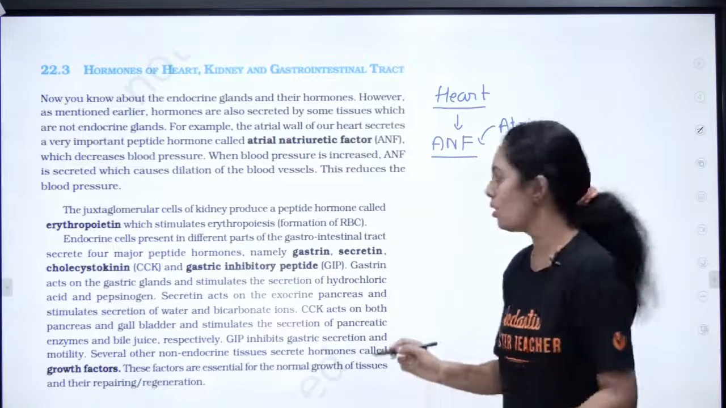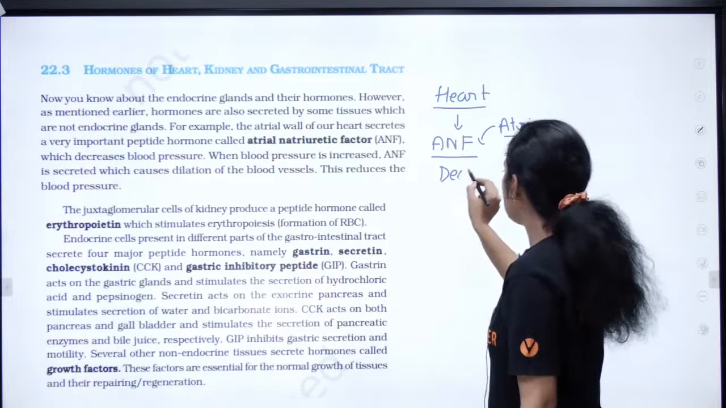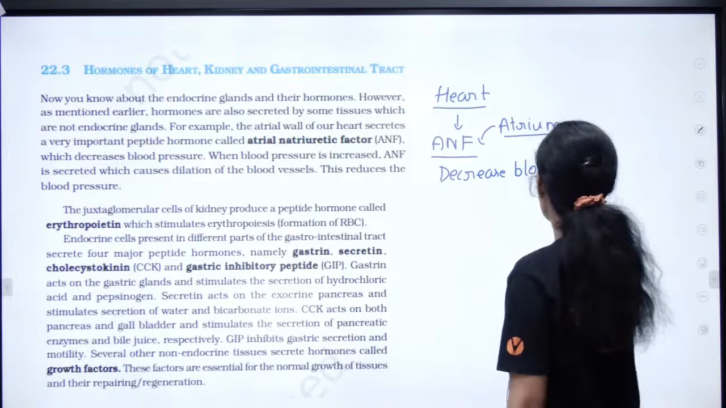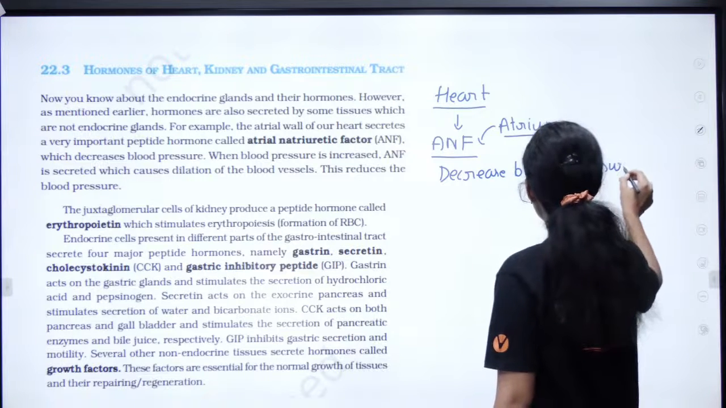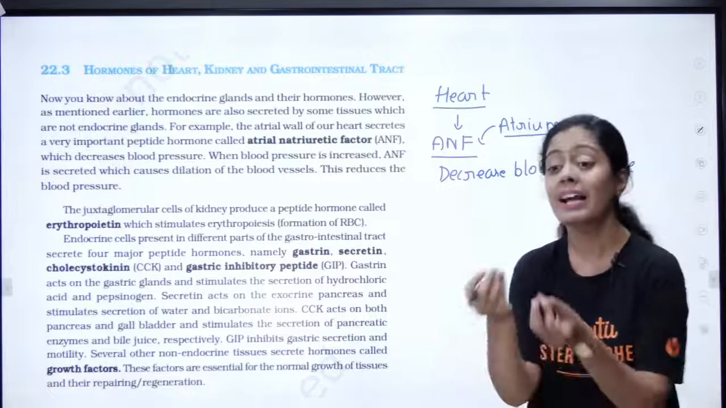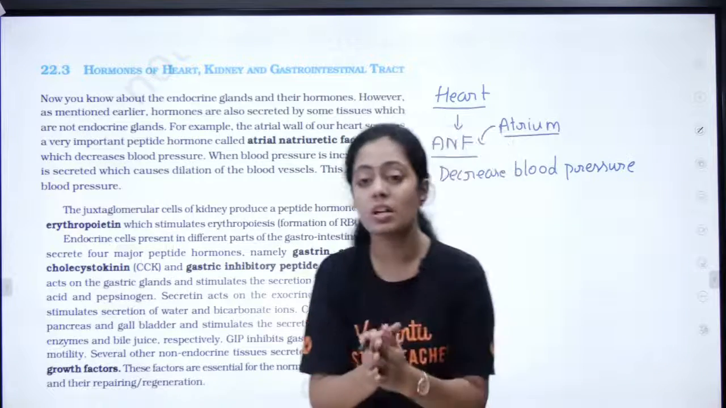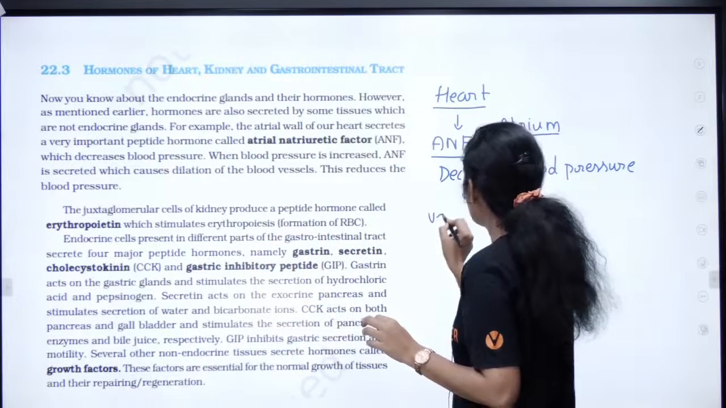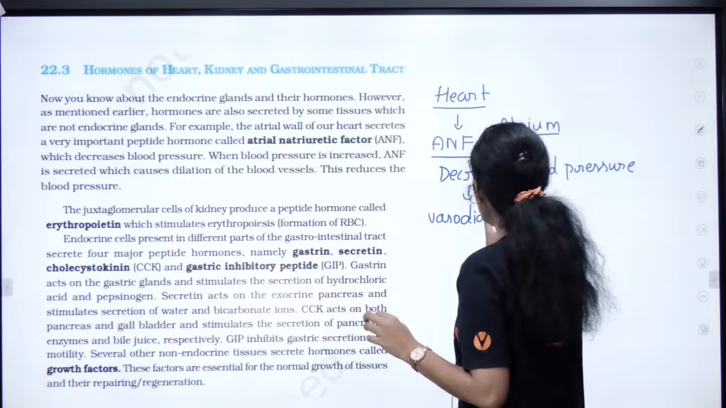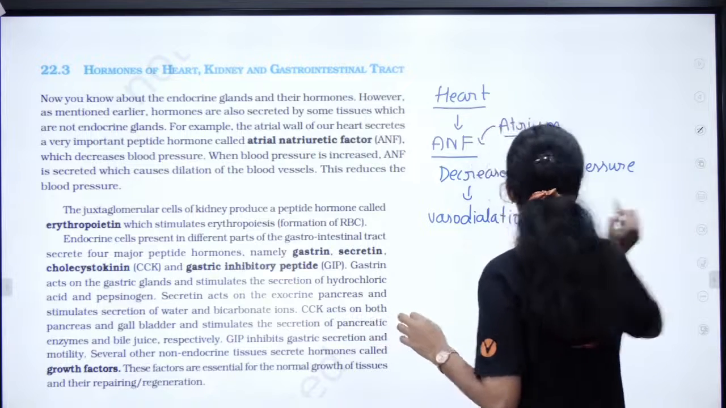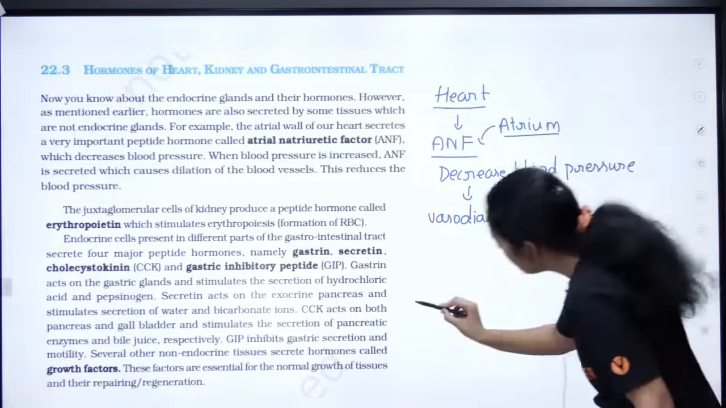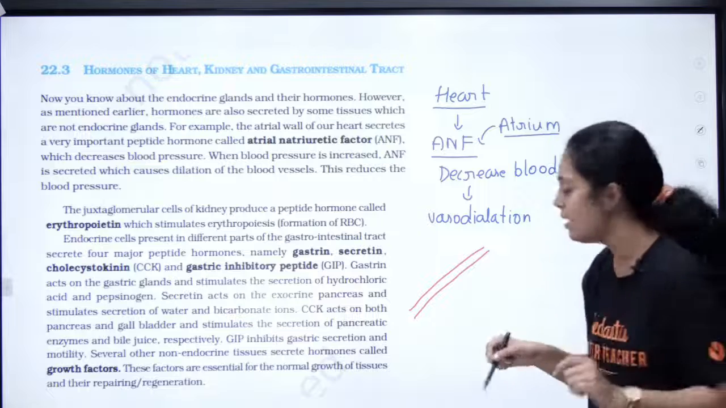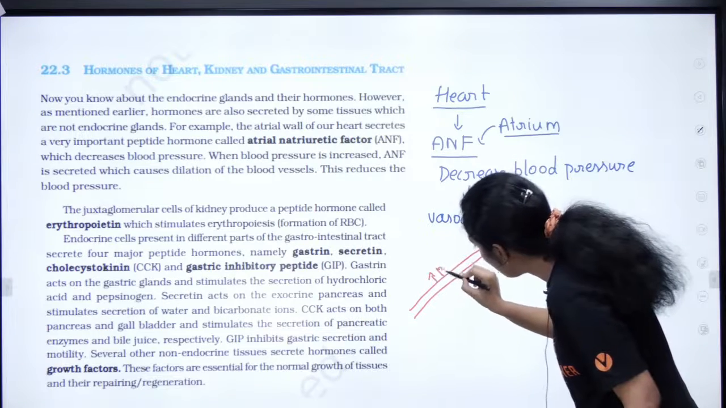The ANF is going to decrease blood pressure. When my blood pressure is high, this ANF is produced in your atrium and it is going to decrease my blood pressure. So how is blood pressure decreased? It is decreased by a process called vasodilation, right? What is vasodilation, ma'am? So imagine this is a blood vessel. It is very constricted, the blood vessel is very small. So then what happens? The blood pressure is very high.